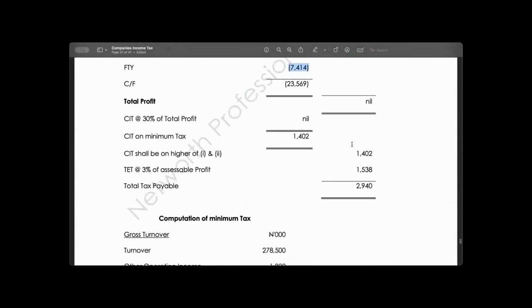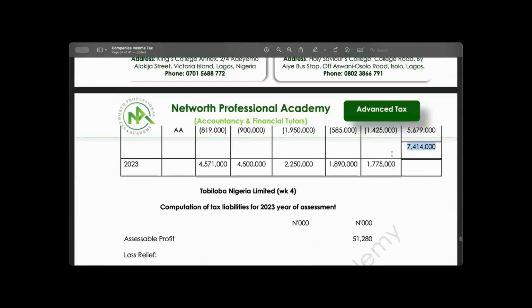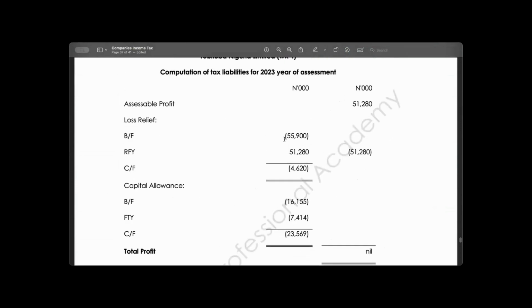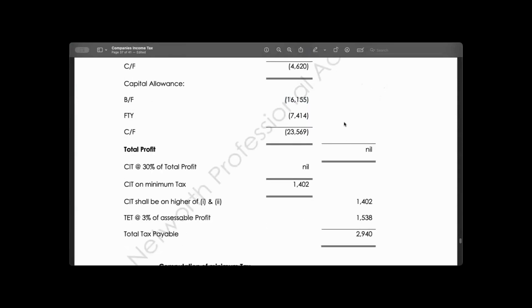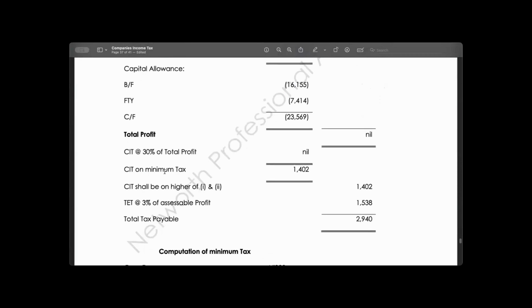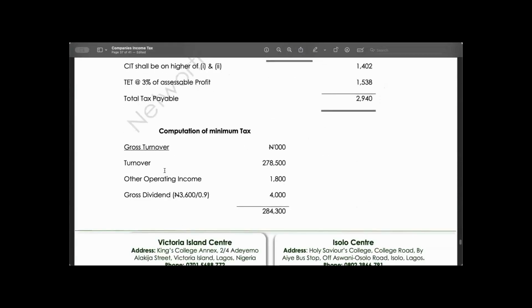The one we calculated now is this. This loss was brought forward, and you first relieve capital allowance and loss from your profit before you consider capital allowance. So the total loss here, taking all our profits, means no profit for that year. We cannot claim capital allowance. But we need to go and check for minimum tax.